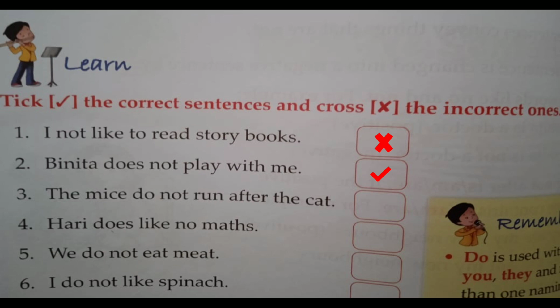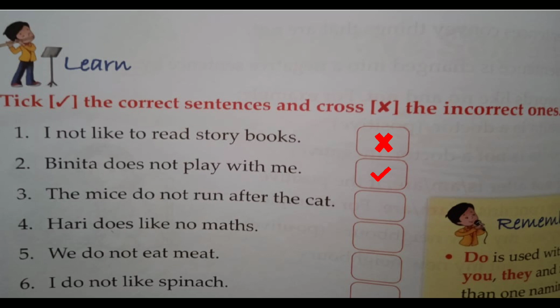Whenever we do any exercise of the textbook of a particular lesson, we just revise all the rules. So according to this lesson, just remember, just learn the rule, then you can do any exercise of this lesson very easily. Let's move on. The next sentence, the mice do not run after the cat.